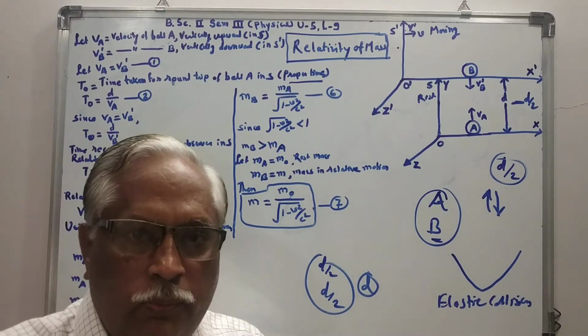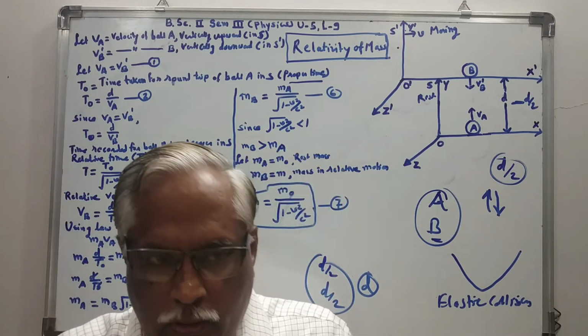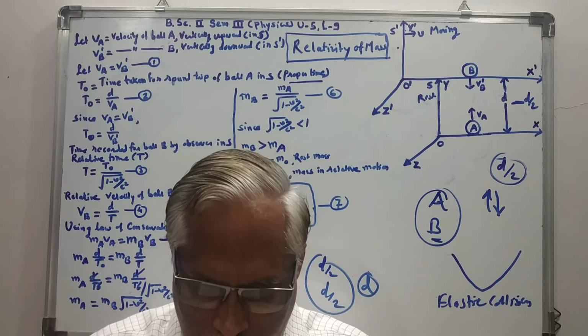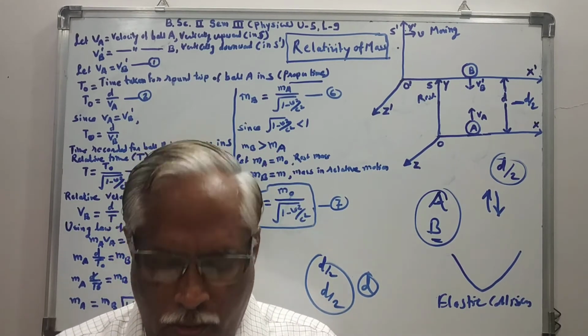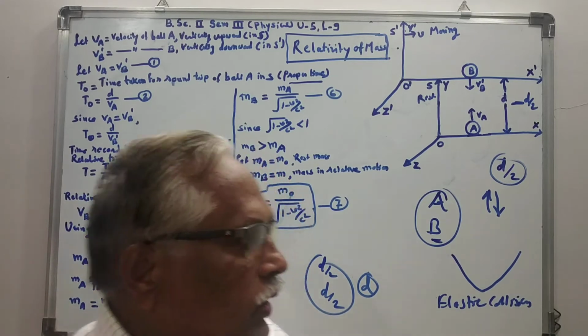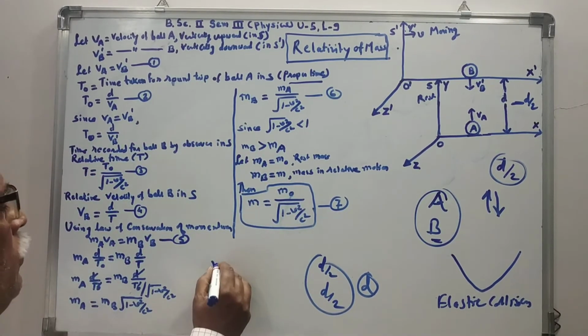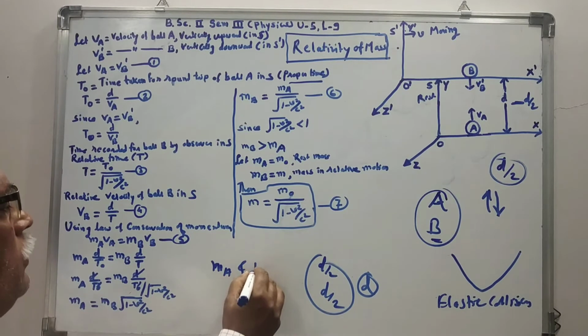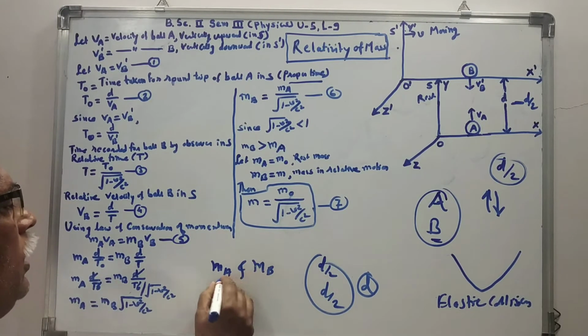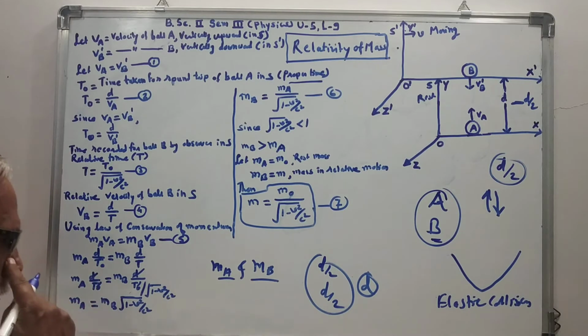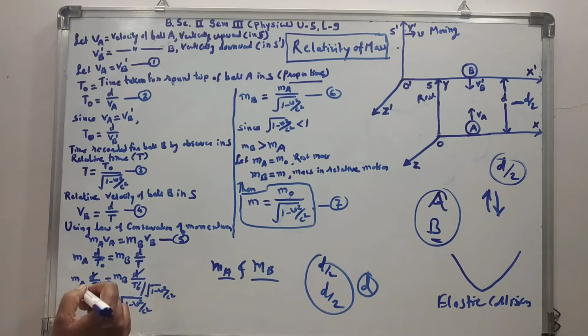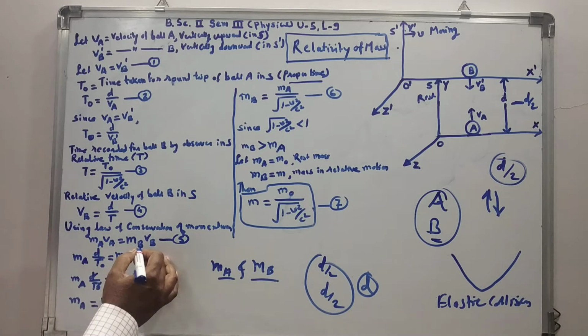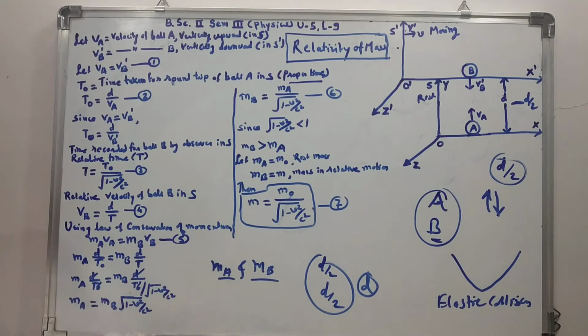The law of conservation of momentum is true for all inertial frames of reference. If the masses of these two bodies are represented by, say, MA, the mass of ball A, and MB, the mass of ball B, then the law of conservation of momentum holds true in all inertial frames. Therefore, using the law of conservation of momentum, we have MAVA equal to MBVB. Let it be equation number 5.